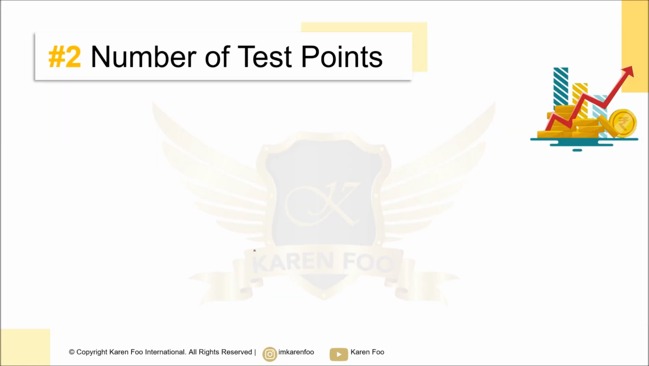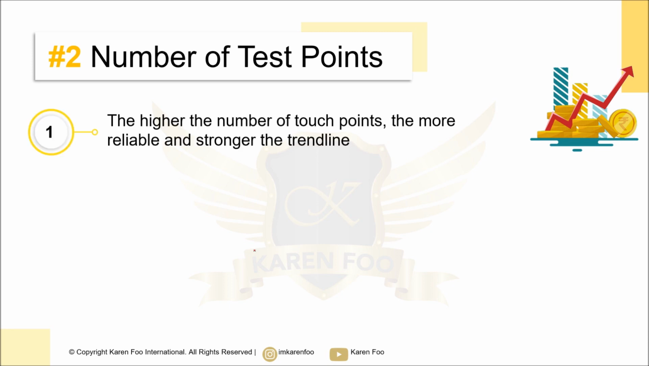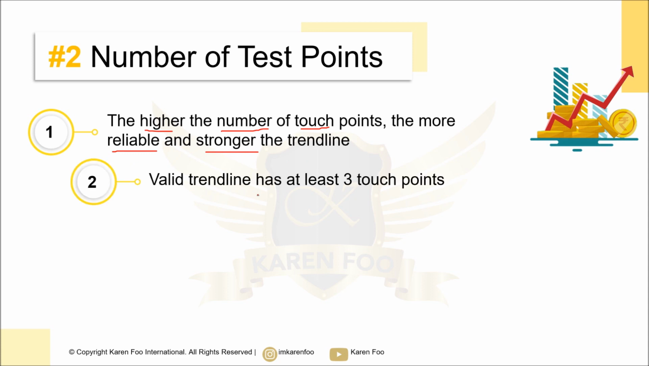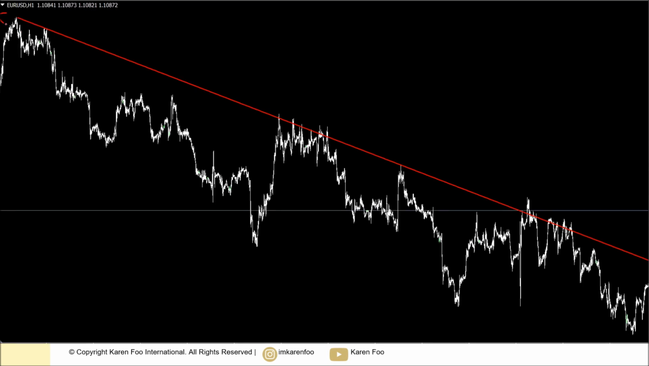Okay, second factor is to look at the number of test points. Okay, the higher the number of test points or touch points, the more reliable and stronger the trend line. And a strong trend line is defined as a trend line that touches at least 3 points, okay? Or can say it's a valid trend line. So example over here, 1, 2, 3, and then a couple more here. Here as well, here as well, and here as well.